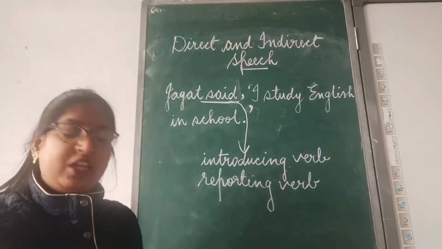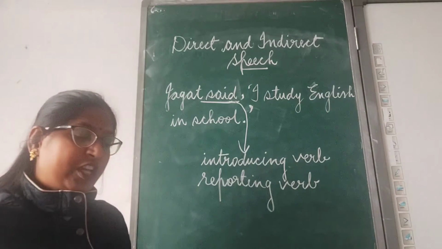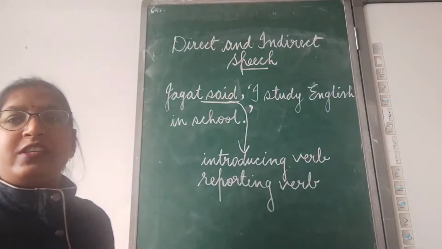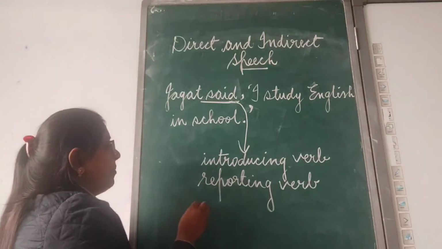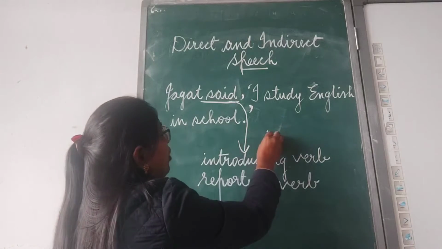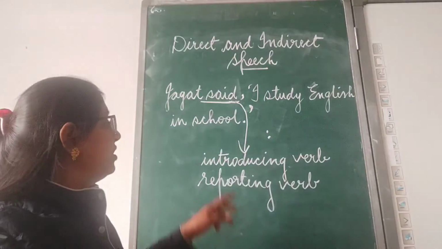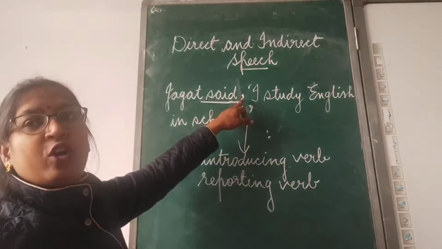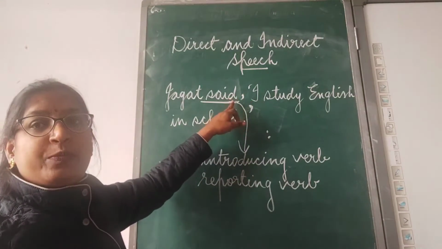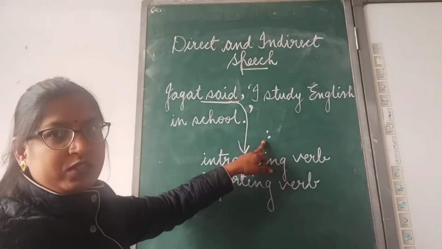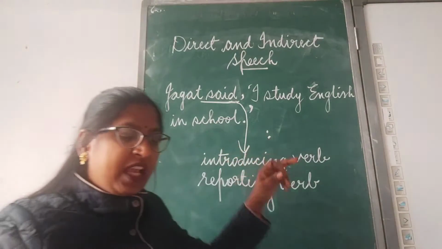And dear children, we use a comma or a colon after the introducing verb. Either we use a comma or the sign of colon. Colon also can be used here, soon after the introducing verb or the reporting verb. Either comma or the sign of colon we use. Clear?